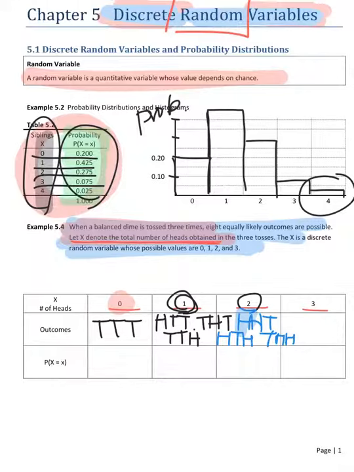How about the last one? X equals 3. 3 heads out of 3. H, H, and H.